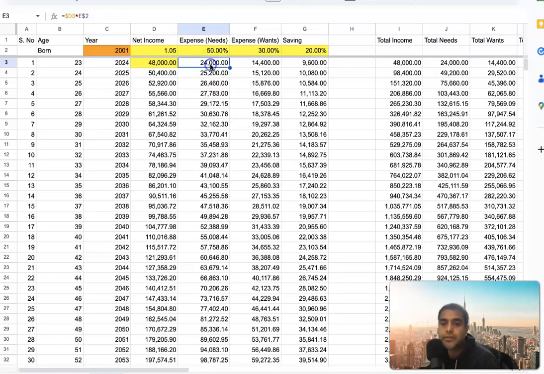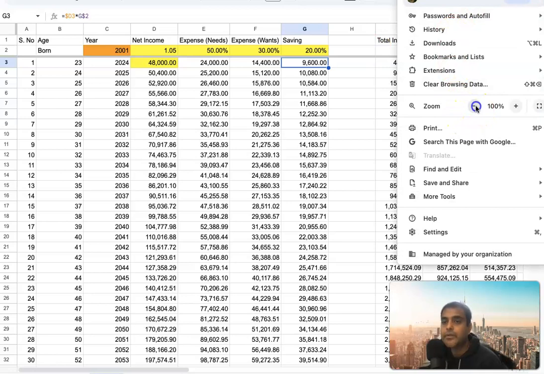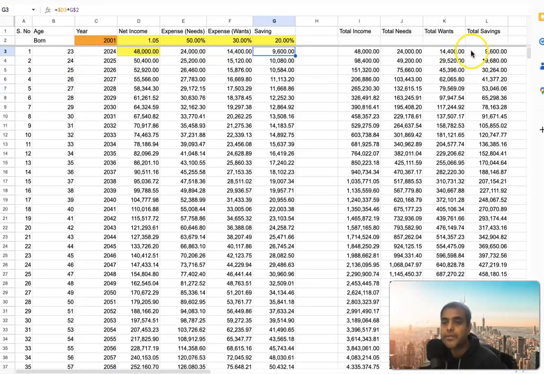Now, another thing to note is that for savings, you may want to accumulate them, because that's not going anywhere. So I wanted to understand how much is being accumulated. Again, that's where spreadsheets are helpful. I put a calculation over here: this is equal to the saving for this year plus what I have accumulated last year.